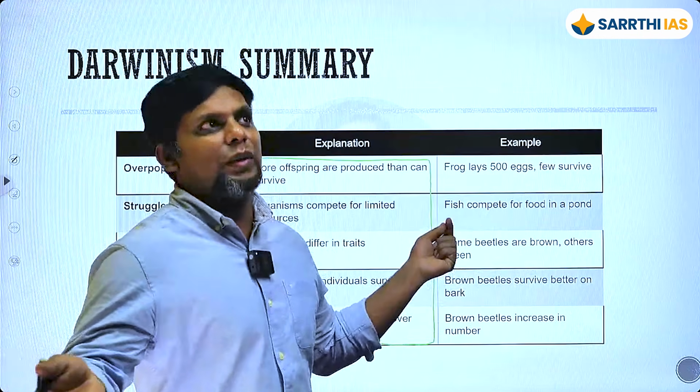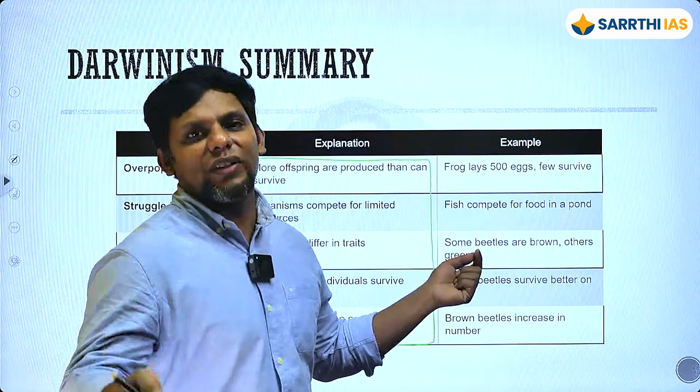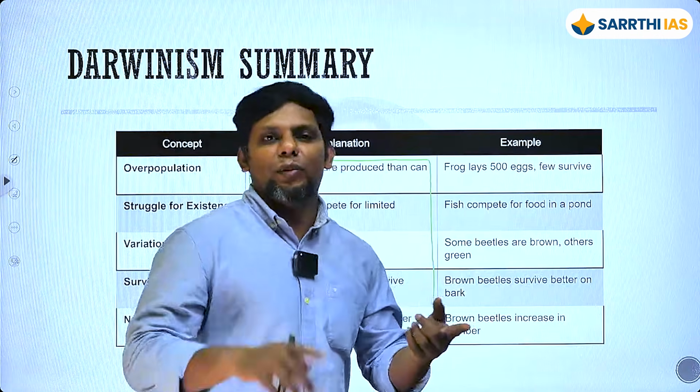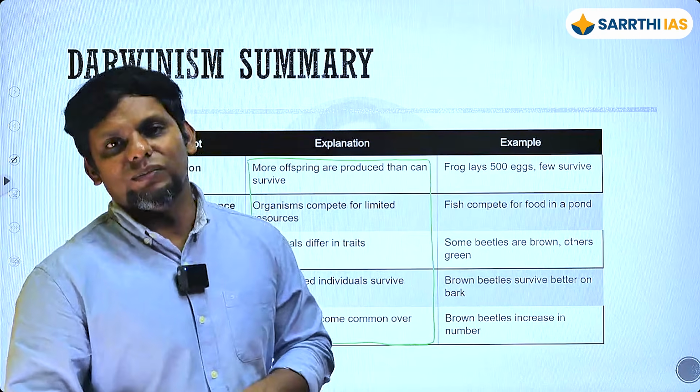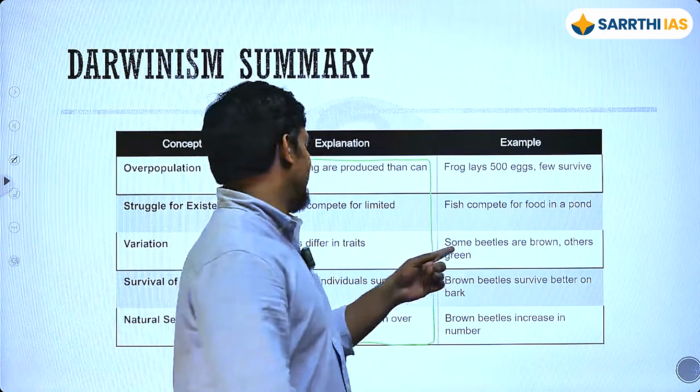Not all of them are going to be able to, what is the second point? The second point is going to be struggle for existence. Not all of them are going to be able to get food and resources and shelter and things like this. Then, you'll basically have variation.